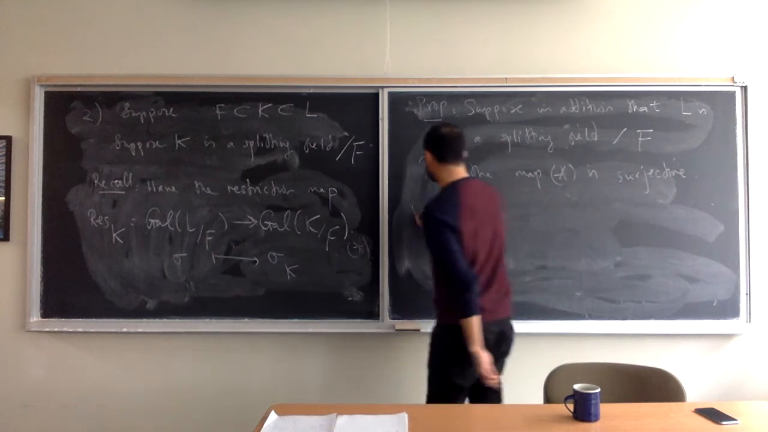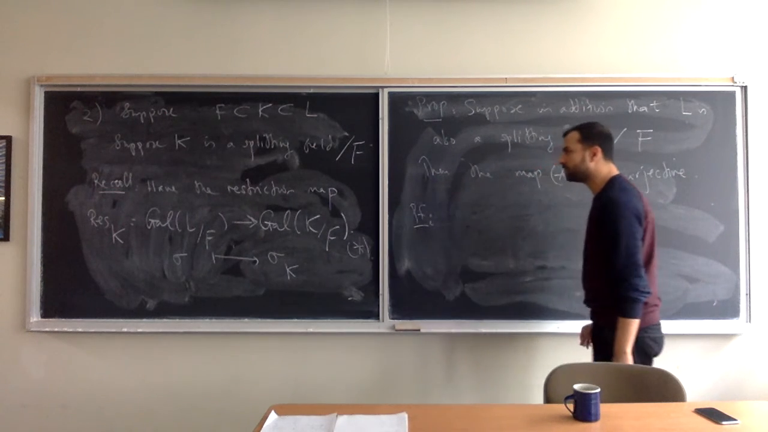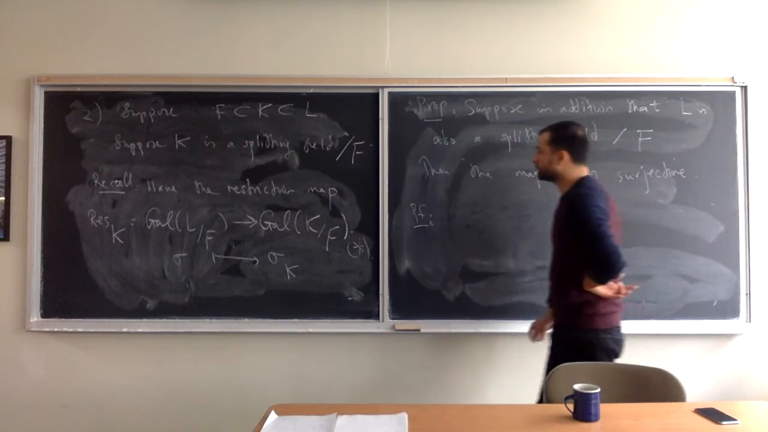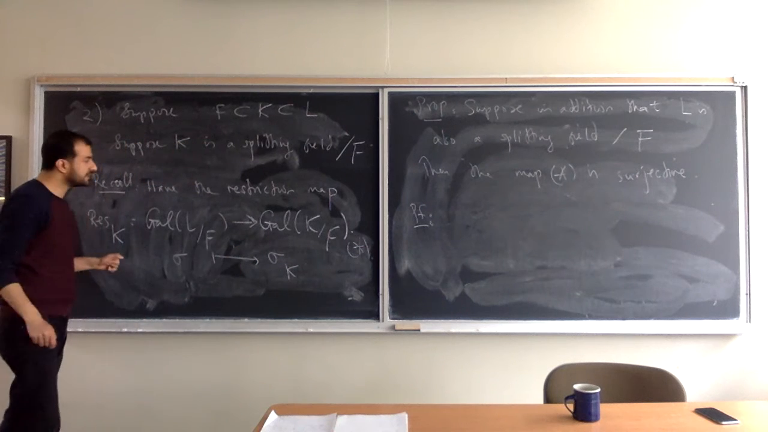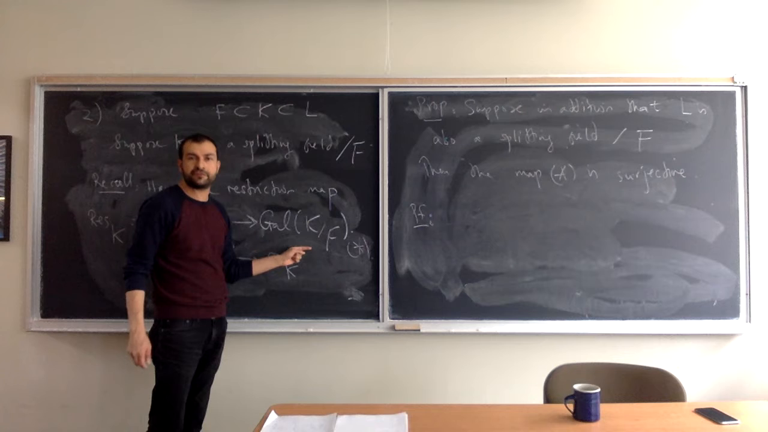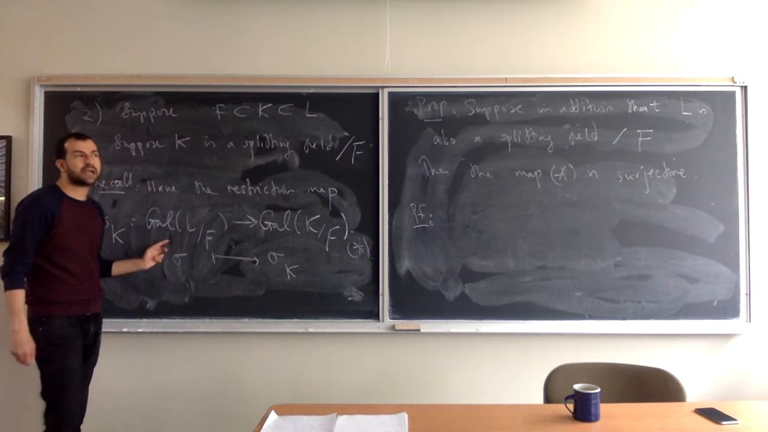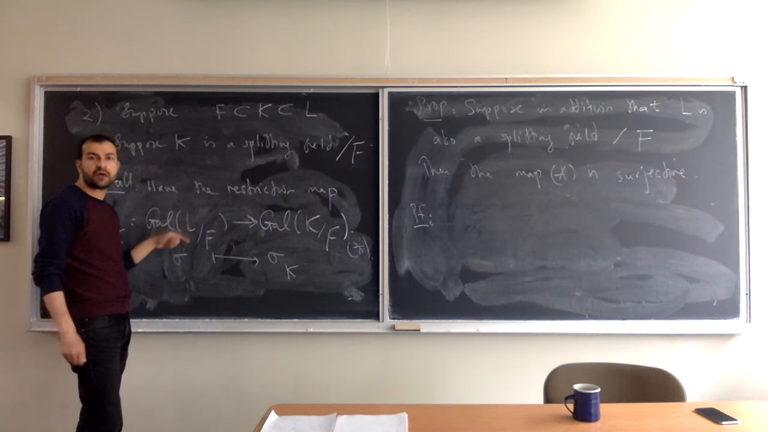Okay, let's prove this statement. So this is another application of theorem 51. So what you do is the following. Okay, so what are we trying to do? We're trying to prove that this map is surjective. So you give me an element of the Galois group of K over F, and I want to say that, well, it's an image of this map. So what does that mean? That means that it extends to an element of the Galois group of L over F.